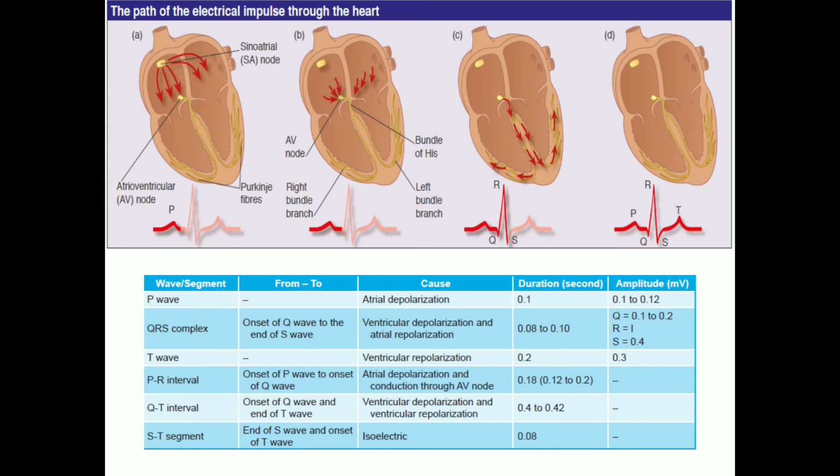The normal duration of the P wave, you can see from the table, is 0.1 seconds, and the amplitude of the P wave is 0.1 to 0.12 millivolts. The P wave normally is upright and positive.